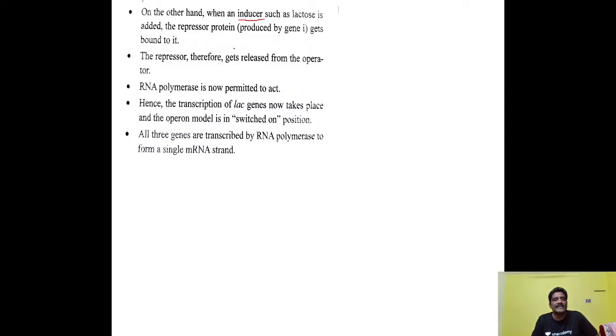The repressor therefore gets released from the operator gene. RNA polymerase is now permitted to act. Hence, the transcription of lac genes now takes place and the operon model is in switched on position. All three genes are transcribed by the RNA polymerase to form a single mRNA strand here.